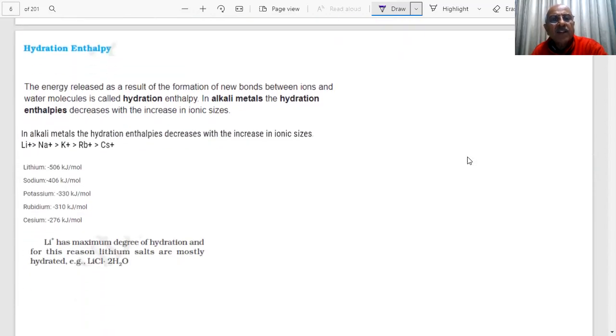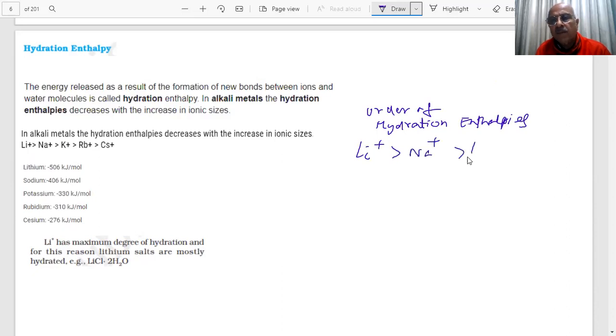And when we discuss the hydration enthalpy, what is hydration enthalpy? The energy released, student, when ions from gas state go to the water and get hydrated. The smaller the ion, the higher the charge, the higher is the hydration enthalpy. Therefore, the order of hydration enthalpy is very clear: Li+ has the largest hydration enthalpy, then Na+, K+, Rb+. This is the order because Li+ is the smallest size.